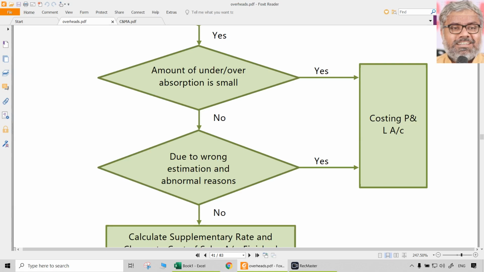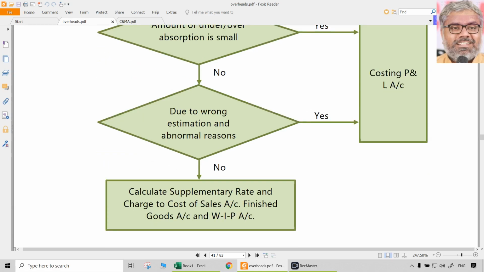If not, that means the under or over absorbed amount of overheads is big. Then again we have to check whether this under absorption or over absorption happened due to abnormal reasons or wrong estimation. Then also such under or over absorbed overheads should be charged to costing profit and loss account. If not, this under absorption or over absorption happened due to normal reasons.